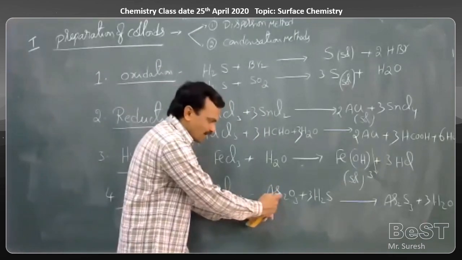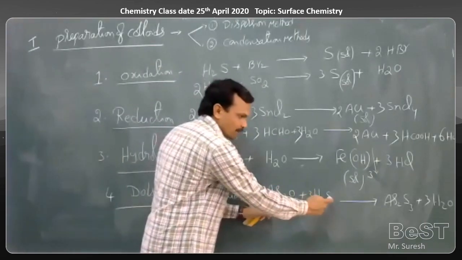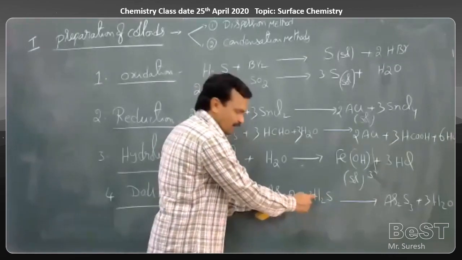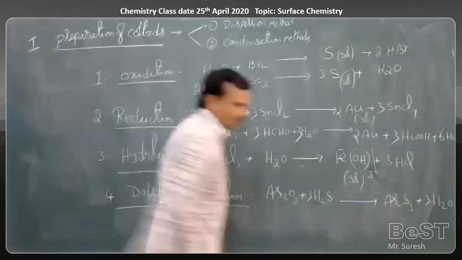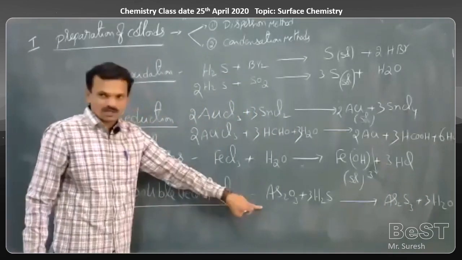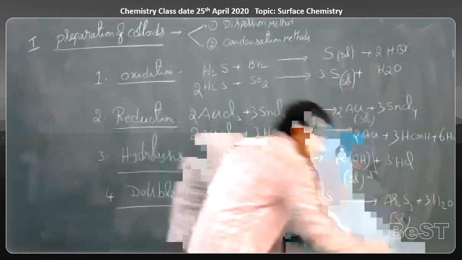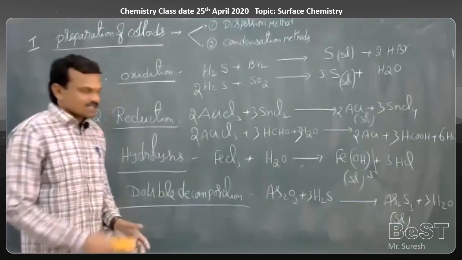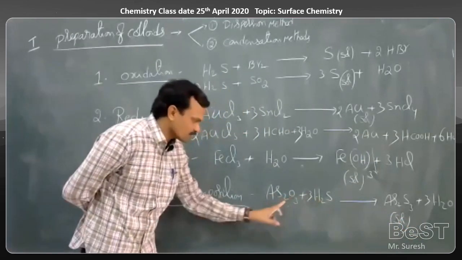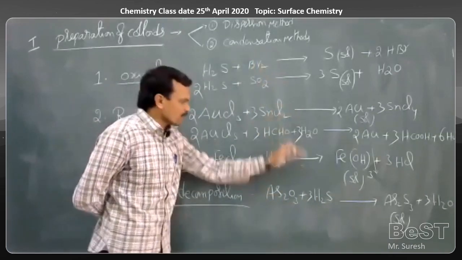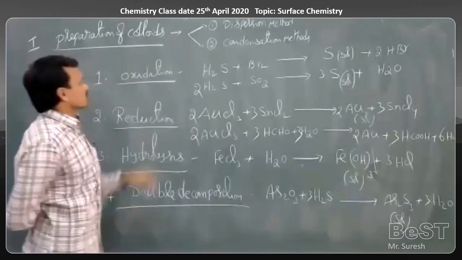The cationic part of the first and the anionic part of the second combine, and the anionic part of the second and the cationic part of the first combine. Then we get arsenic sulfide and water. This is an example of a double decomposition reaction. So an arsenic sulfide colloidal solution is obtained by the double decomposition method, that is by passing H2S gas through arsenic oxide solution. These are the simple chemical methods used for the preparation of colloidal solutions.